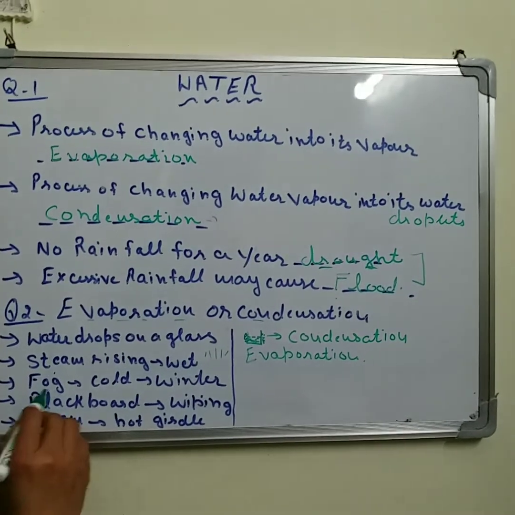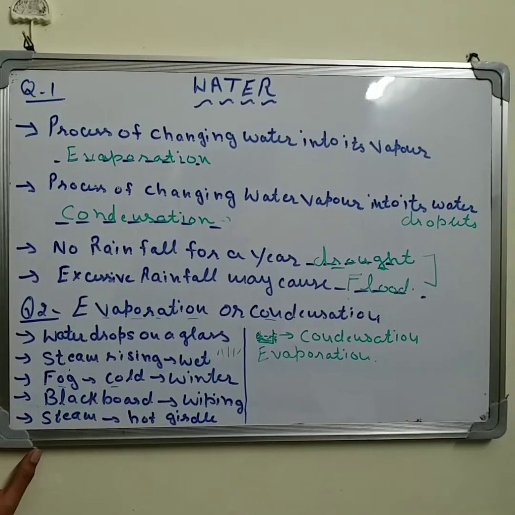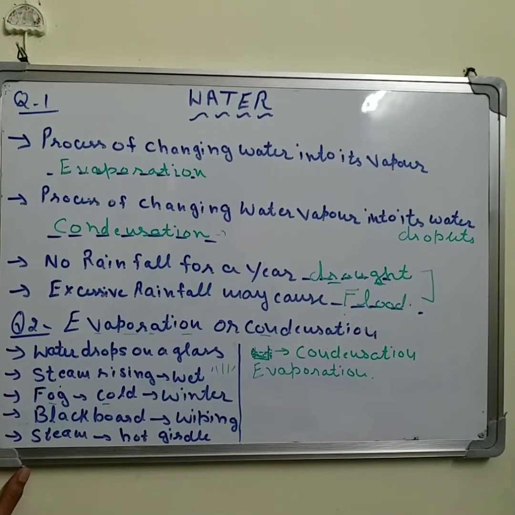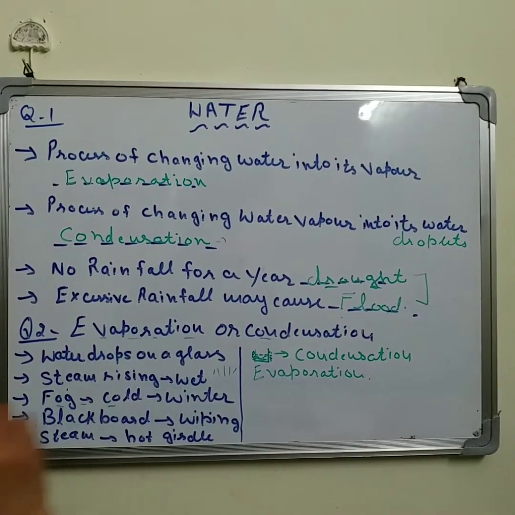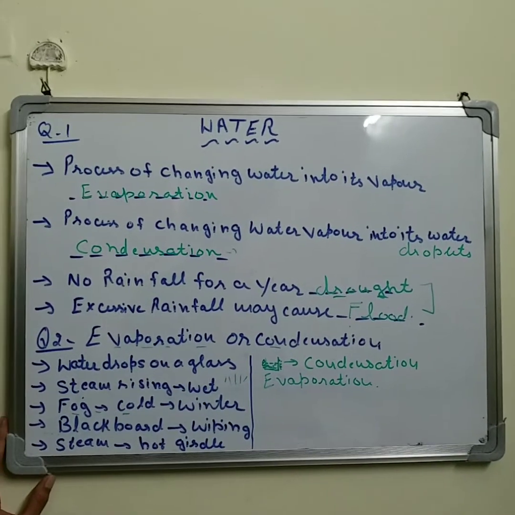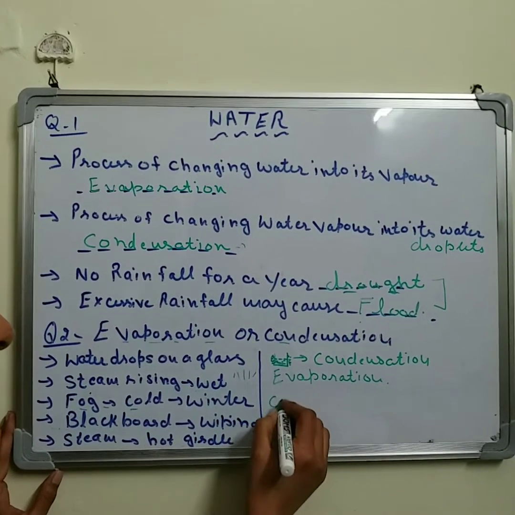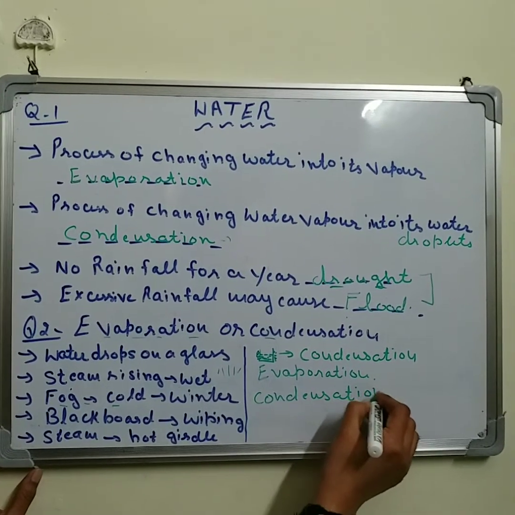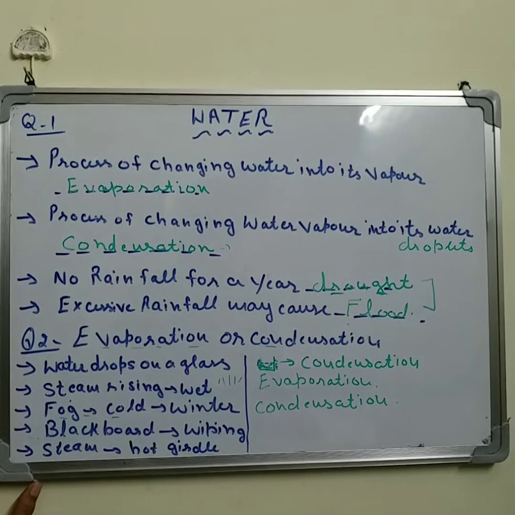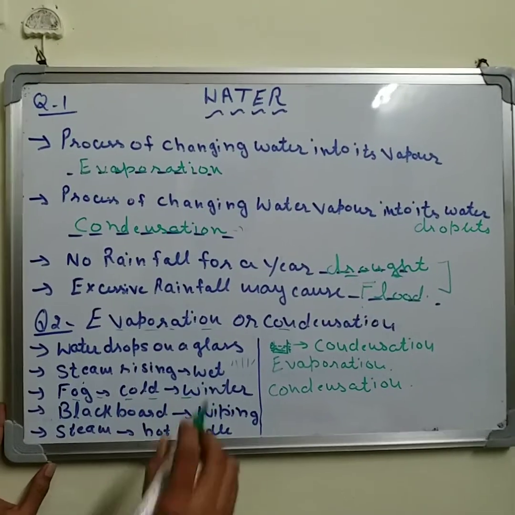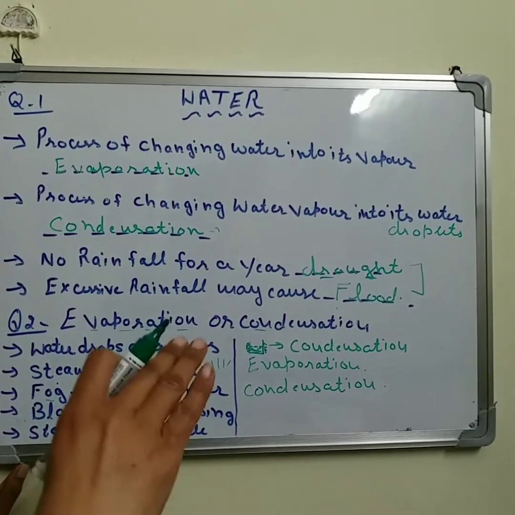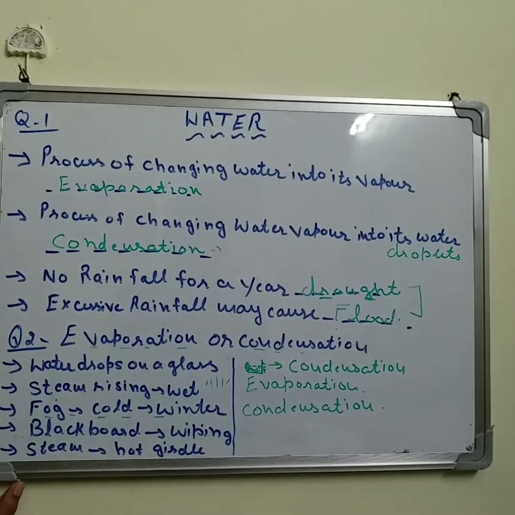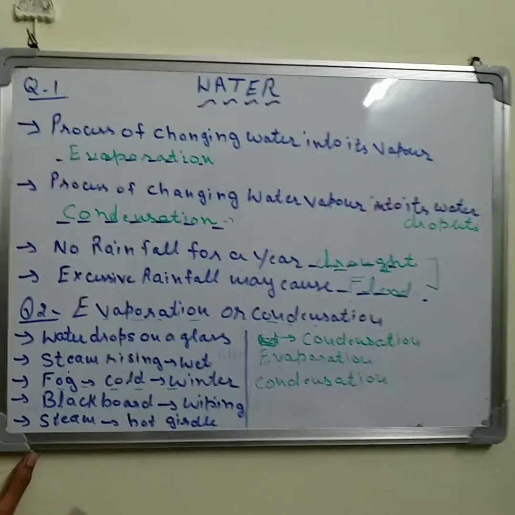Now the next one, fog in a cold winter morning. Have you seen the fog in a cold winter morning? No doubt, yes. So this fog is due to which process? Evaporation or condensation? Yes, you are right. This is due to the process of condensation. Water vapors are present in the atmosphere, and in the cold winter morning the temperature is low, so due to the low temperature, the water vapors present in the atmosphere change into water droplets.